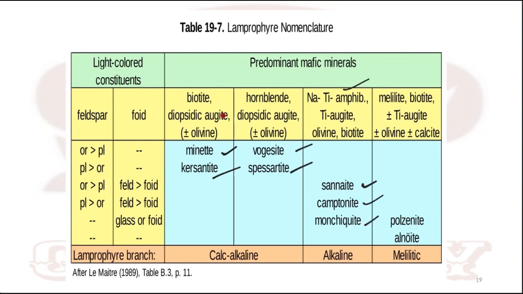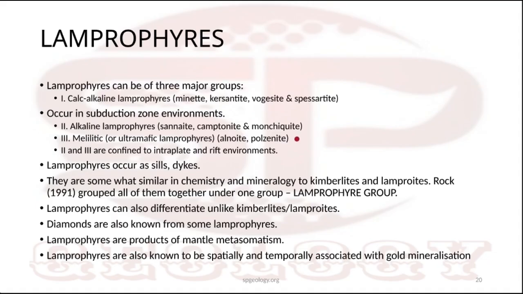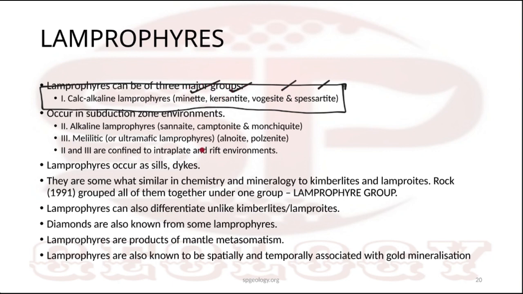Apart from that, there are two other types of Lamprophyre. Okay, alkaline Lamprophyre, which consists of sannaite, camptonite, and monchiquite. Okay, and melilitic Lamprophyre, these are alnoite and polzenite. Okay, and these melilitic Lamprophyres are not potassic in nature; they are ultramafic in nature. Okay, fine. So Lamprophyre occurs as sills and dikes.